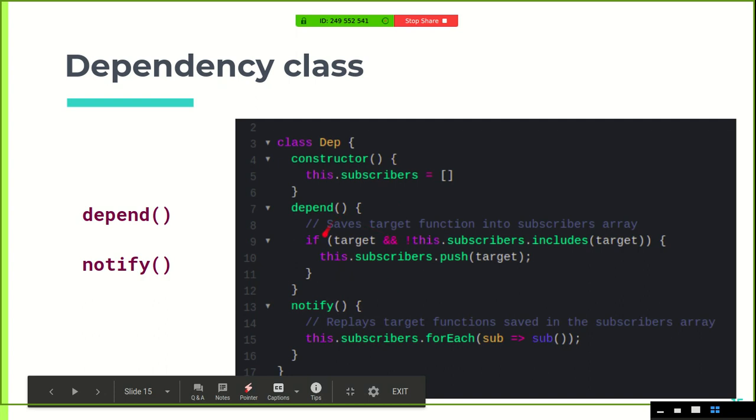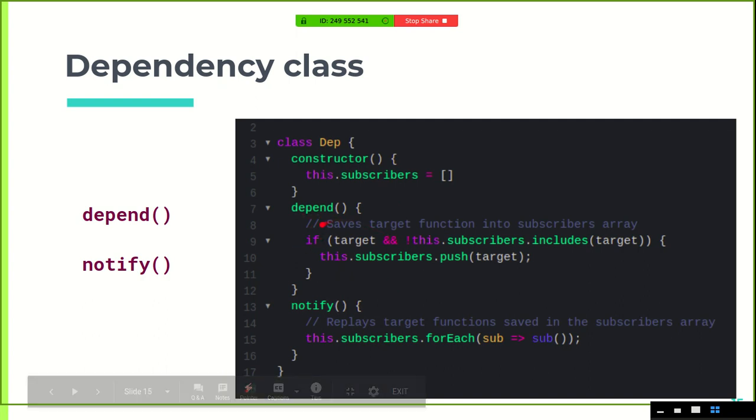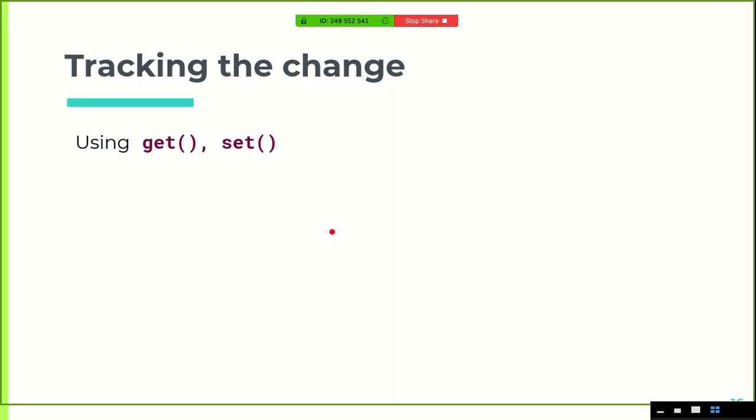And also, if we think about it, what the depend function is basically doing is pushing a target function into the subscribers array. Now if we talk about just one instance, not the whole class, for example one instance of the data property, what we can understand is that the depend function is also setting that data property as a dependency, but you'll understand that better later on. So okay, let's recap again.